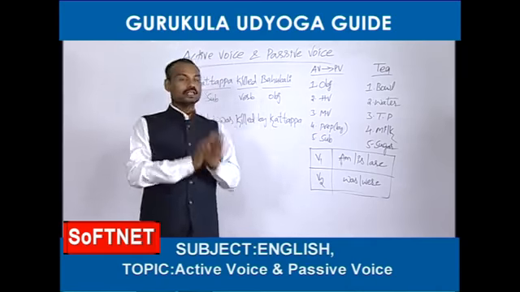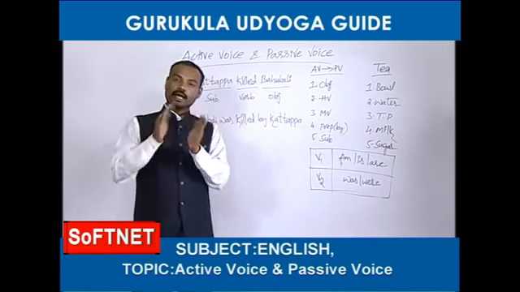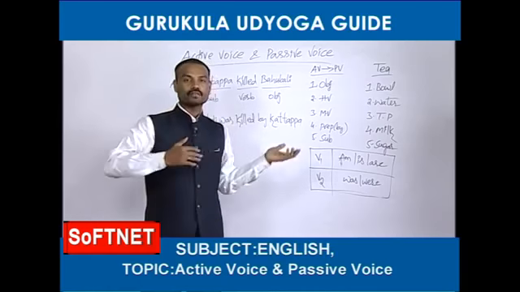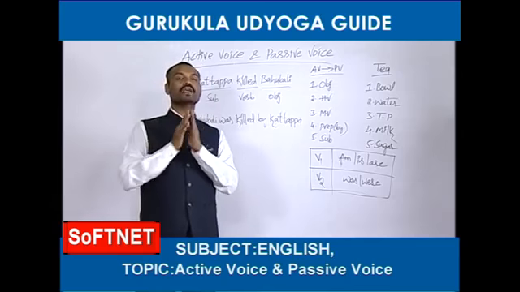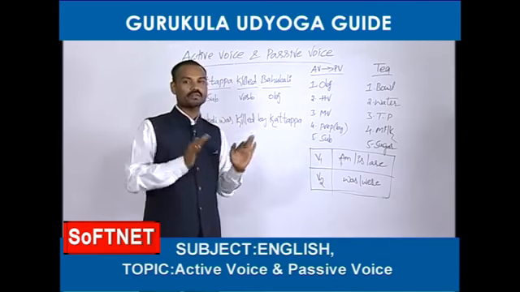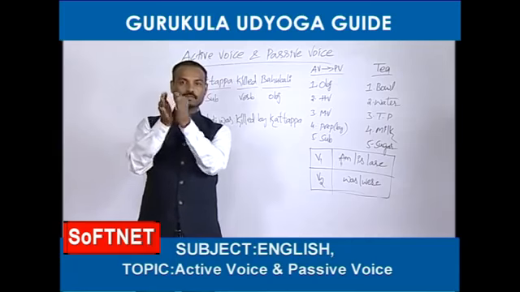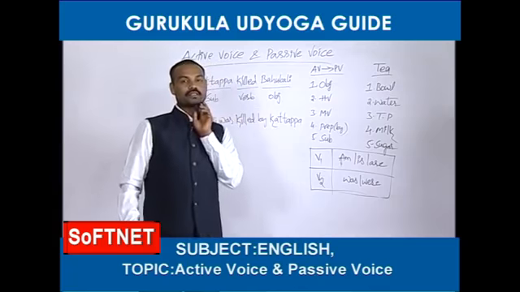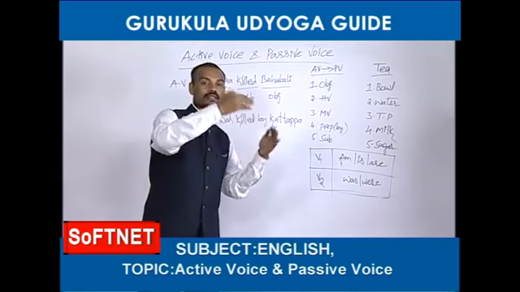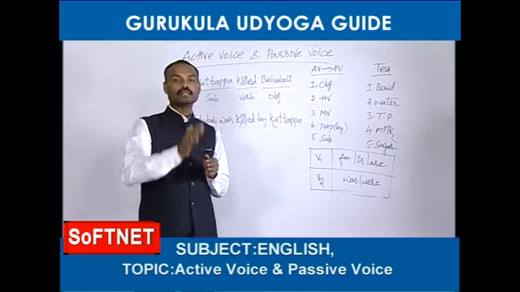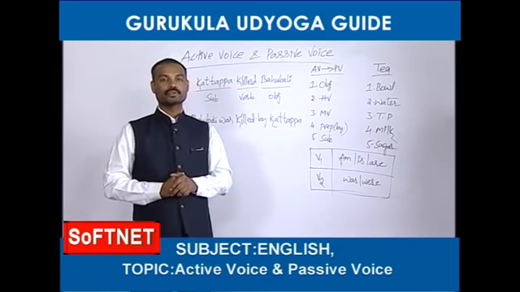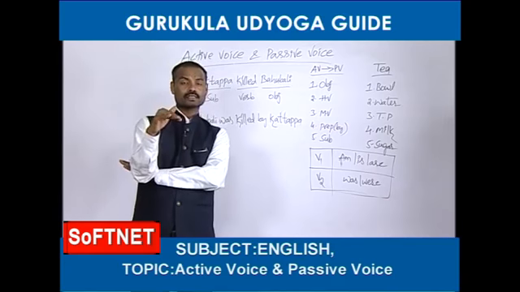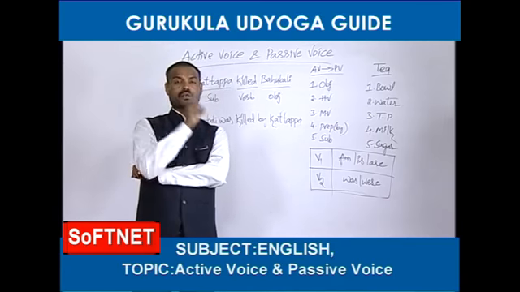So, friends, it is not at all a new topic. Activize, passivize means we know activizes. We know 12 tenses means 12 activizes are there. Now the only thing is we have to learn passive voices, how to change an active into passive voice. But we cannot change all the tenses into passive voice. Only 8 tenses can be changed into passive voice. So now I am going to tell you which tenses can be changed.